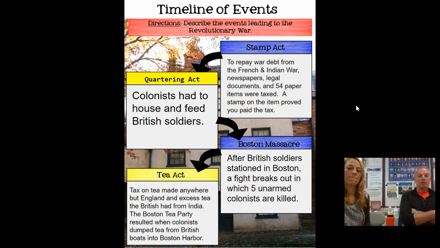So the colonists were very angry about this. So one of the things that were done is the Boston Tea Party. To show their unhappiness and their anger, they dressed up like Native Americans, and they threw tea into the harbor. It was a kind of secret rebel group called the Sons of Liberty, which will come up later as well.